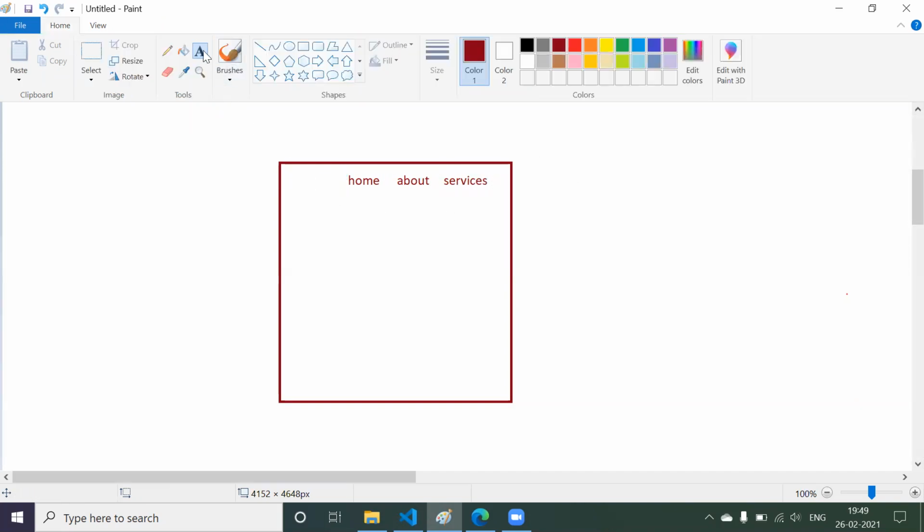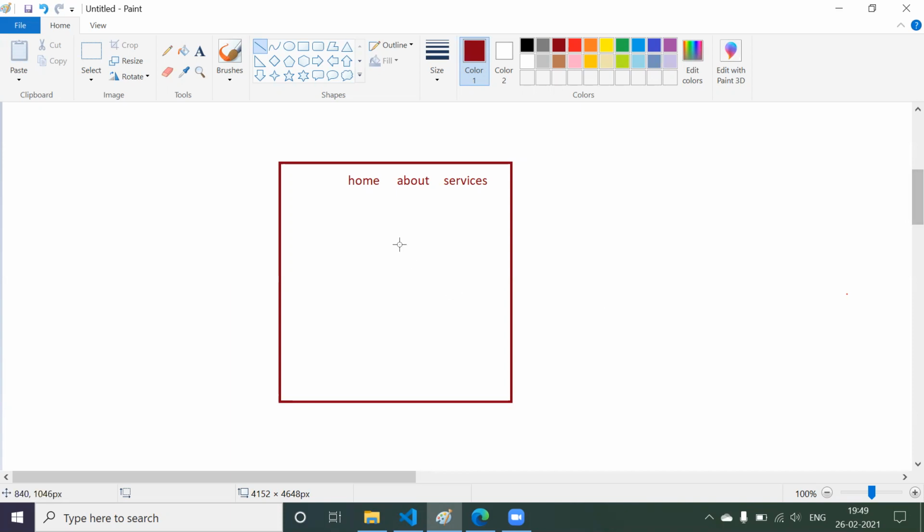Now my requirement is whenever I click on home, some data will be displayed here. If I click on about, some data regarding our company is going to be displayed here. If I click on services, it is going to display the services that our company provides. Now such a user interface, if you wanted to build, you can go with any one technology.